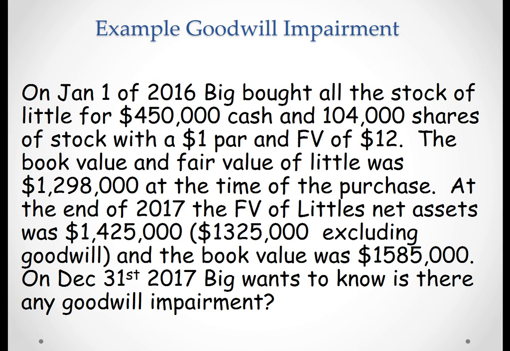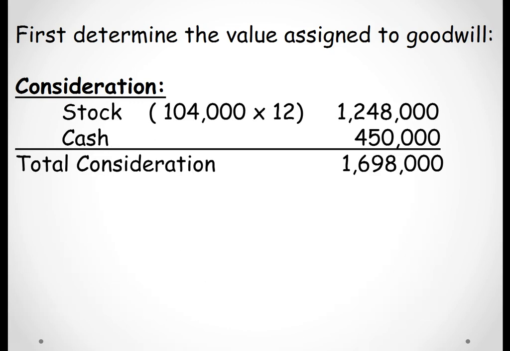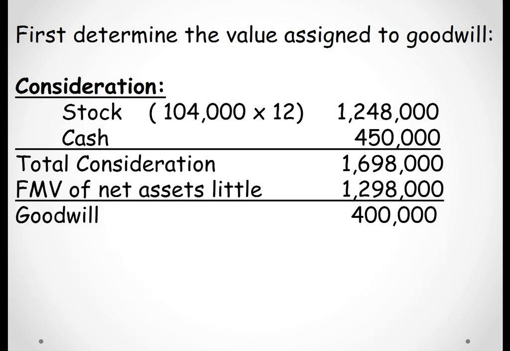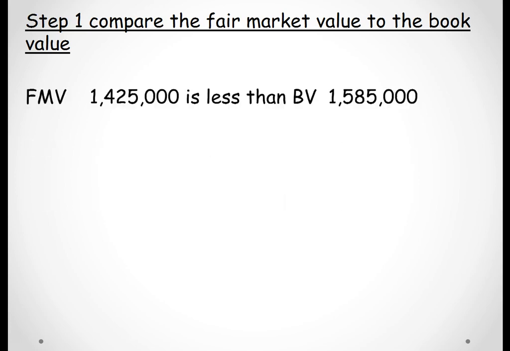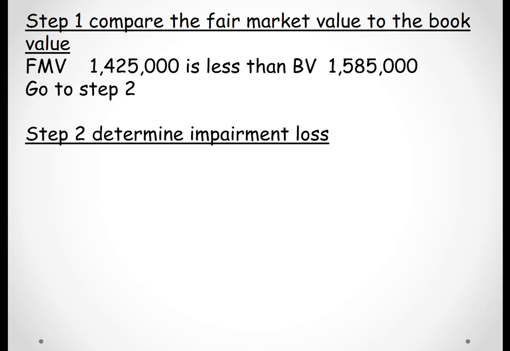So now we have to first figure out what the goodwill was. So the consideration was the stock and the cash, which is $1,698,000. Fair market value of the net assets were $1,298,000, so we had goodwill of $400,000. Now, step 1, compare the fair value to the book value. The fair market value is $1,425,000, which is less than the book value of $1,585,000. And that means we have to go to step 2, determine the impairment loss.